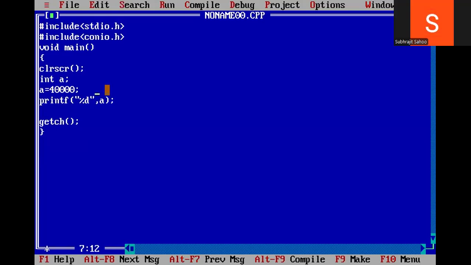Suppose I change the data type to long int, and here the format specifier I will use is %ld. Alt F9, no error. Control F9. See, 40,000 is printed because of this data type only. It is platform dependent. Now see, I'm changing this one, a equal to, same program I will write. Observe this one.